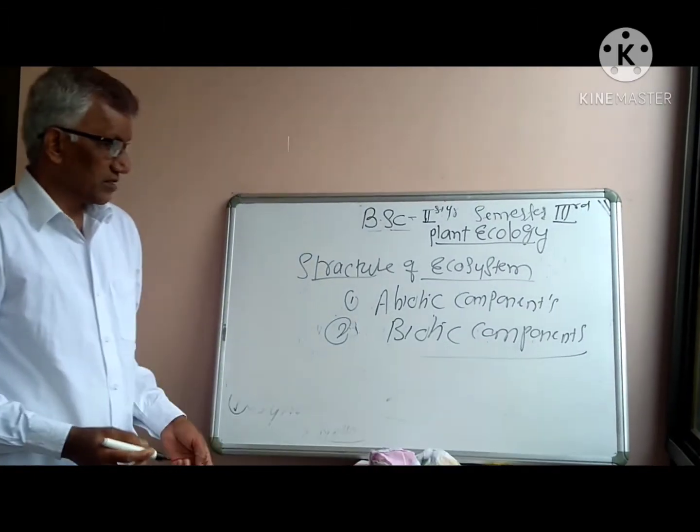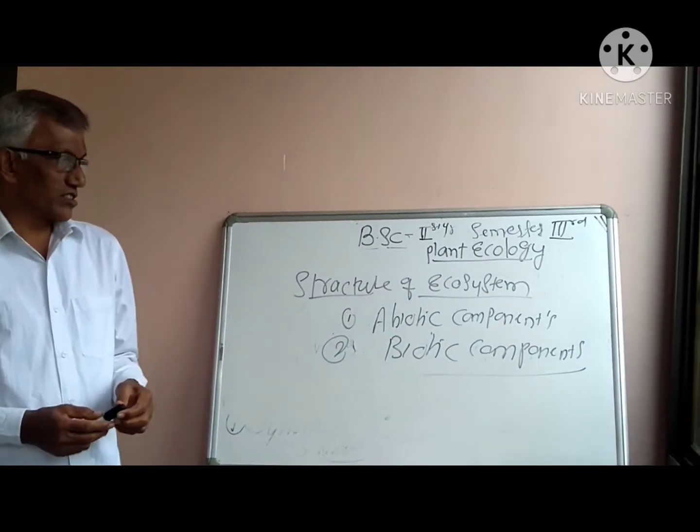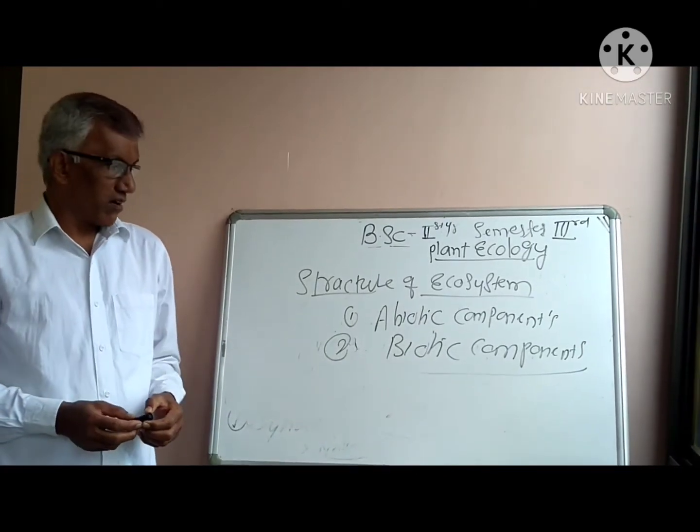Abiotic components and biotic components. So these are the two major components of ecosystem from which it is made up.